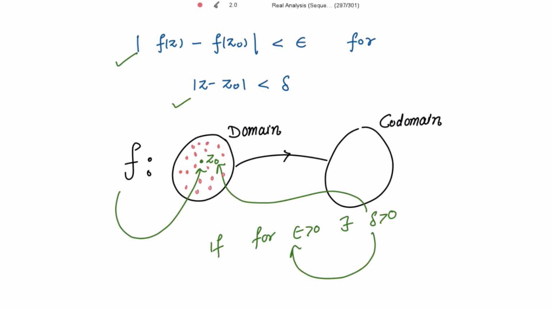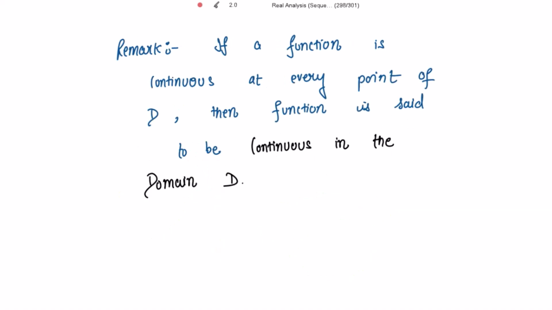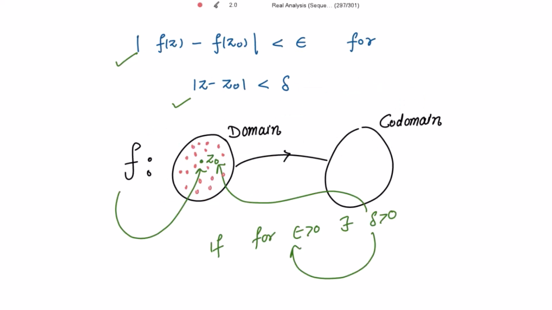For that there is a remark: if a function is continuous at every point of the domain, then we say that function is said to be continuous in the domain D. If a function is continuous at only one point, let's say z0, then we say that function is continuous at z0. If the function is continuous at all the points belonging to the domain, then we say that the function is continuous in the domain.